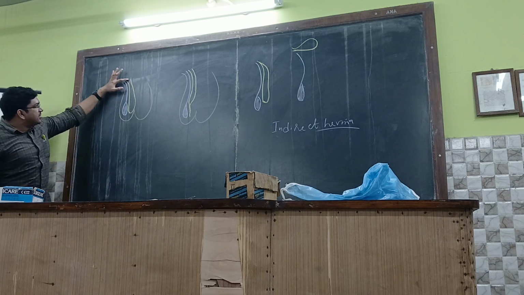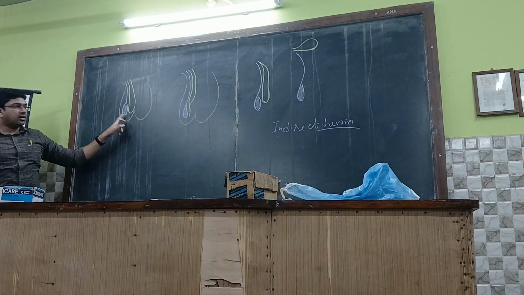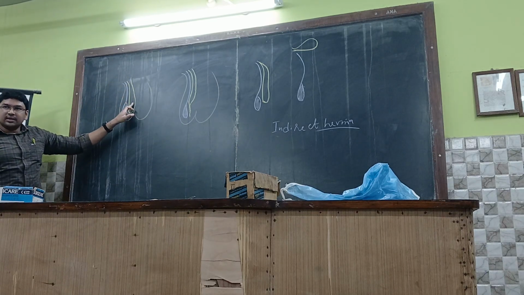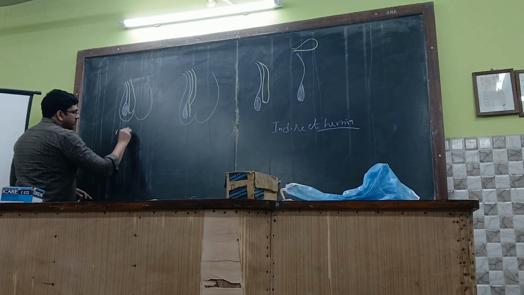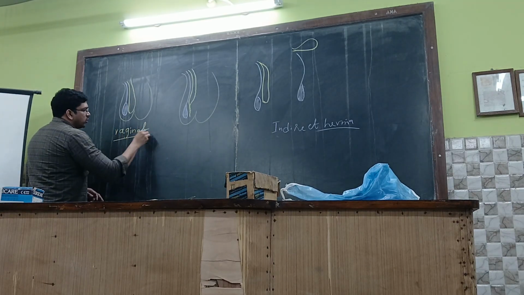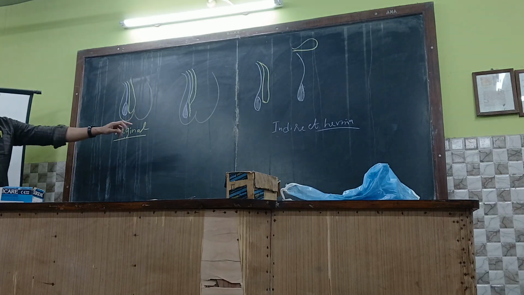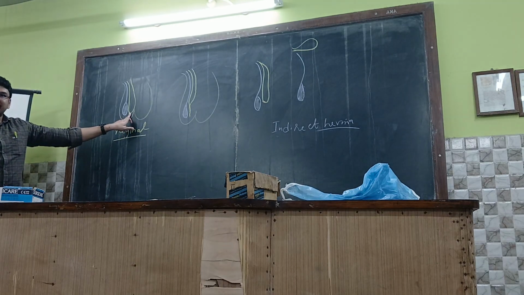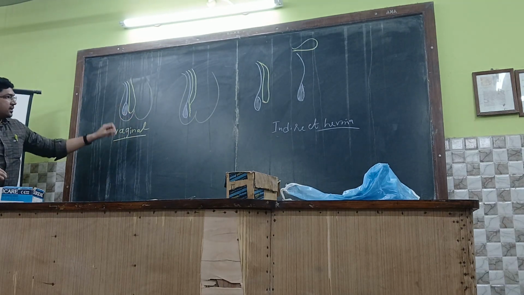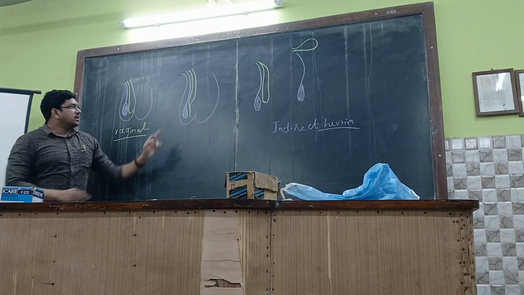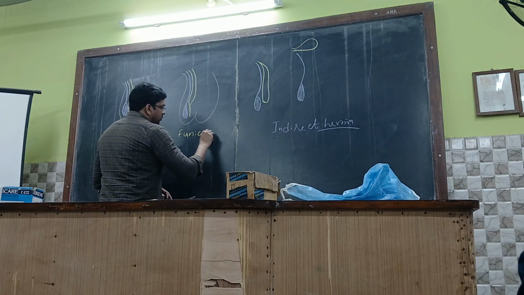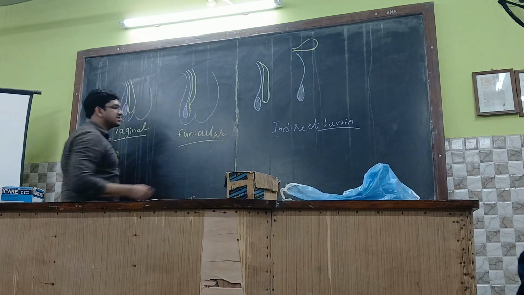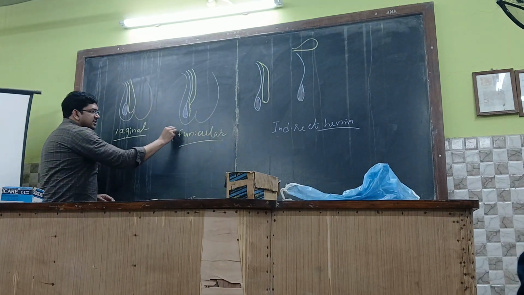So if it is persistent till the lower aspect or if it is reaching the testis, it is called the vaginal type of indirect hernia. Okay, vaginal means processus vaginalis as a whole. Okay, right. So if you see over here, this is termed as funicular type, which is the commonest type, which will be asked in the examination. Funicular is the commonest one.